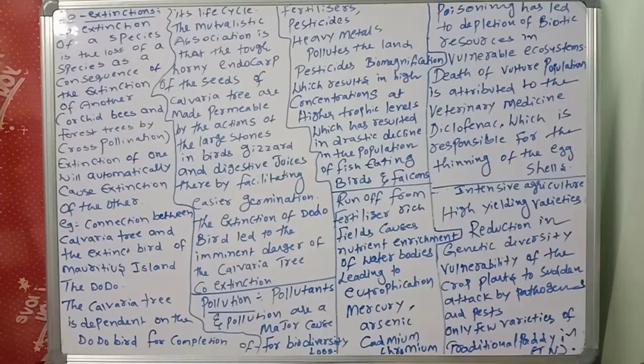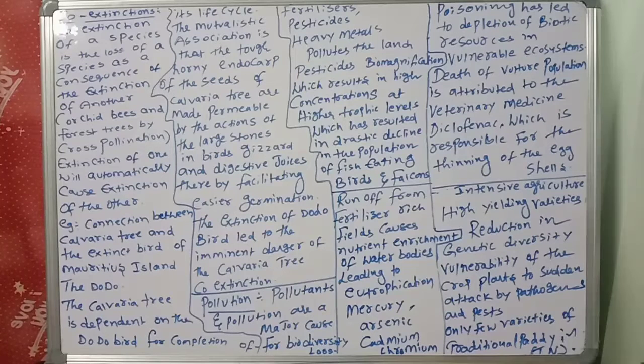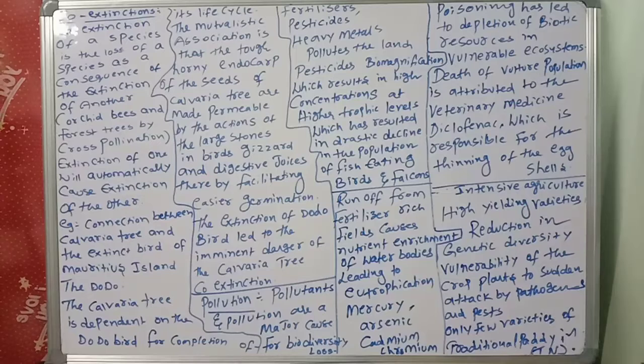For example, biomagnification. I told you yesterday, we discussed it in the last chapter, the pollution chapter, the environmental issues chapter. What is biomagnification? When the water is polluted with DDT, suppose that water is used by the producers, then that DDT accumulates in the producers, which are eaten by primary consumers. The DDT accumulates in a little amount.